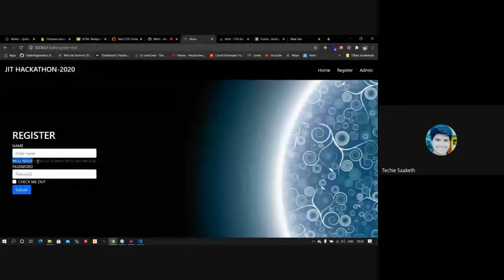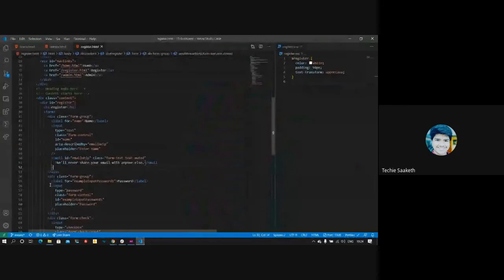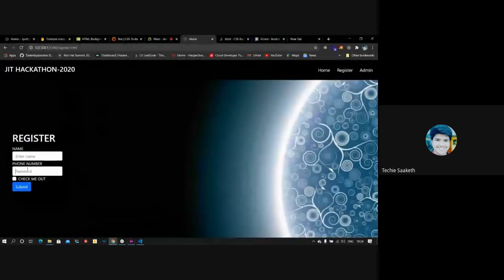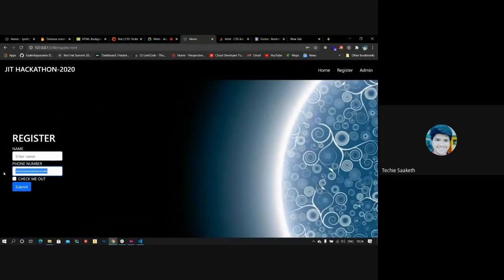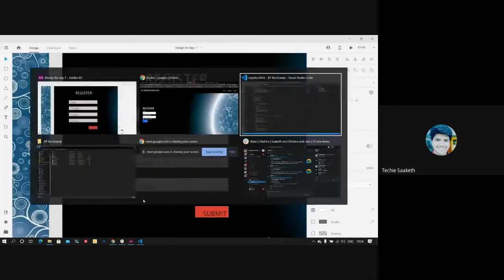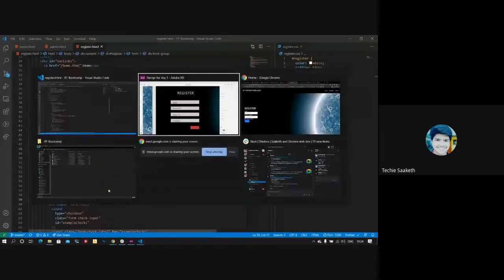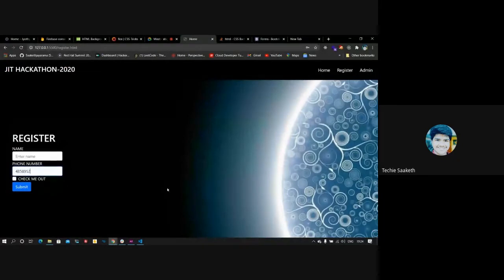We don't want this "We'll never share your email with anyone" text, so we'll remove that. It's gone. Now the next field we want is phone number. So we'll set this to phone number. When you type some phone number here, you can see it's getting displayed the way it should be for passwords. To change that, we'll change the type to text instead of password. So when we type some phone number here, the phone number gets displayed.